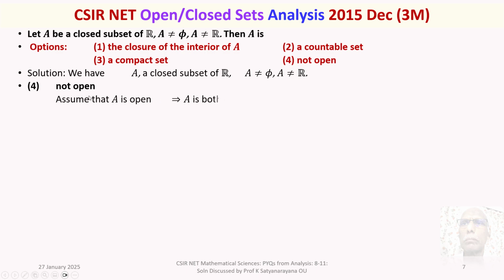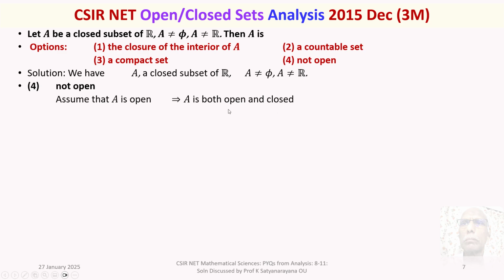Now assume A is open. That means we give the proof by contradiction. Assume that A is open. But A is closed also, by the common hypothesis. Therefore, A is both open and closed: open by your assumption, closed since it is given.